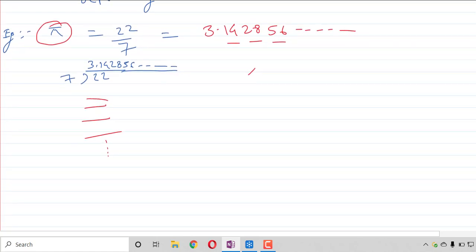Next one, if any number is kept into a square root form and that number is not a perfect square of any number, then it is also called an irrational number. Here you can observe root 2 will be an irrational number because 2 is not a perfect square. You cannot find the perfect value of root 2, right? Root 3 you also can't find.